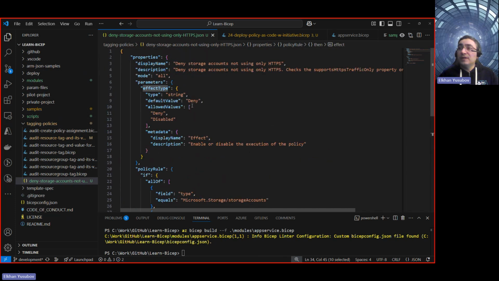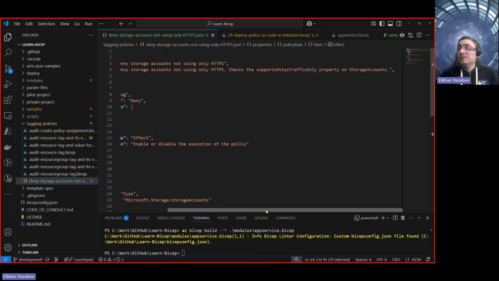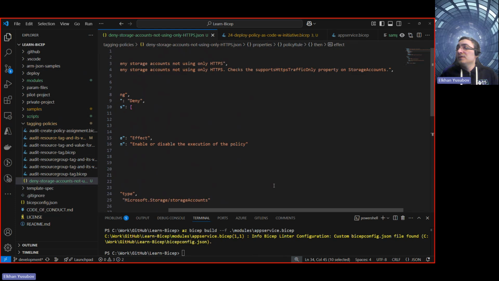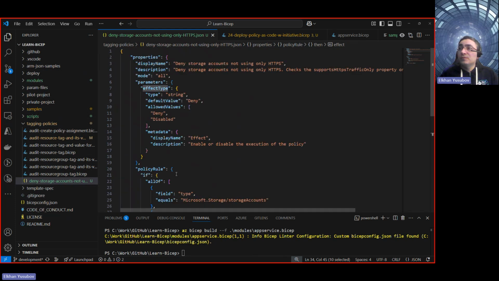It's going to deny creation of that, which is the default value. And of course, you can also disable the policy, which disables that enforcement, which in some cases you want to do. You can also have exceptions when you are applying the policies, but generally speaking, this policy will help you to deny storage accounts that are not using only HTTPS traffic.